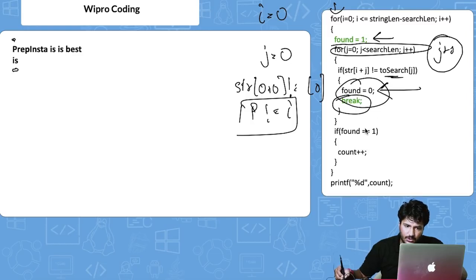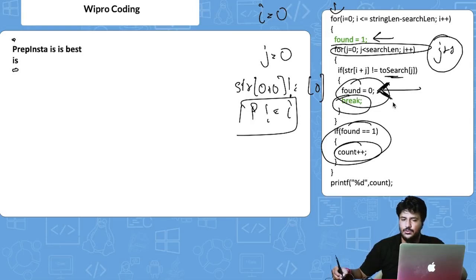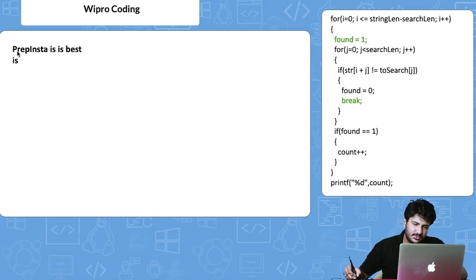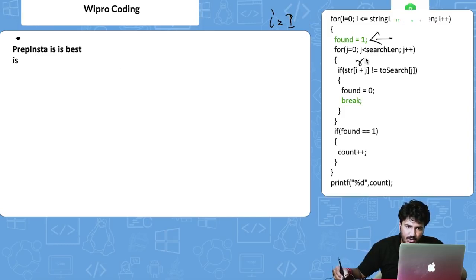Obviously it will also go to found is equal to 1, and count plus plus will not get increased because the found value we redeclared as 0 here, right? So let's go to the next one. We are at I is equal to 1, which is r. Now we say found is equal to 1 again. For j is equal to 0 we are assigning, and now we say if str of I plus j, that is 1 plus 0, which is r, is not equal to search of 0.